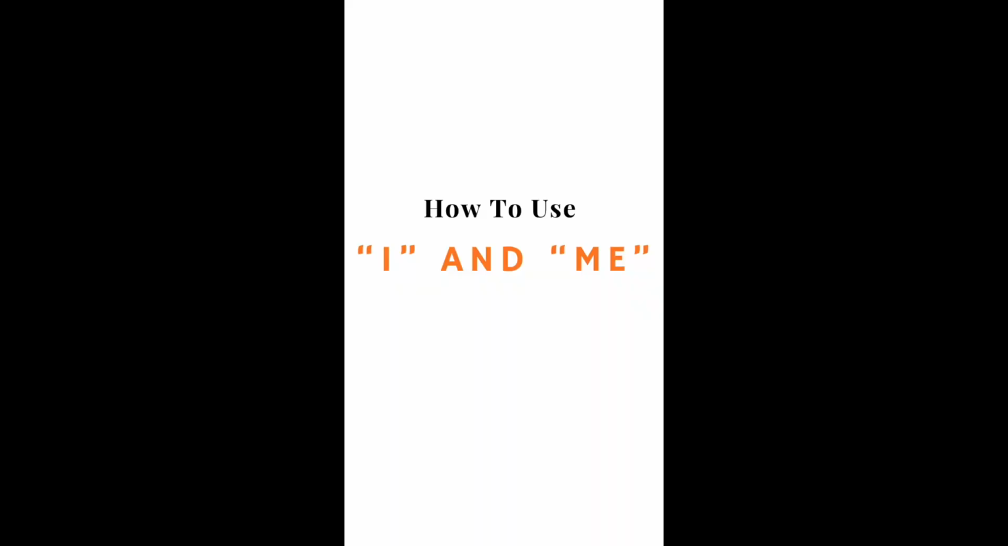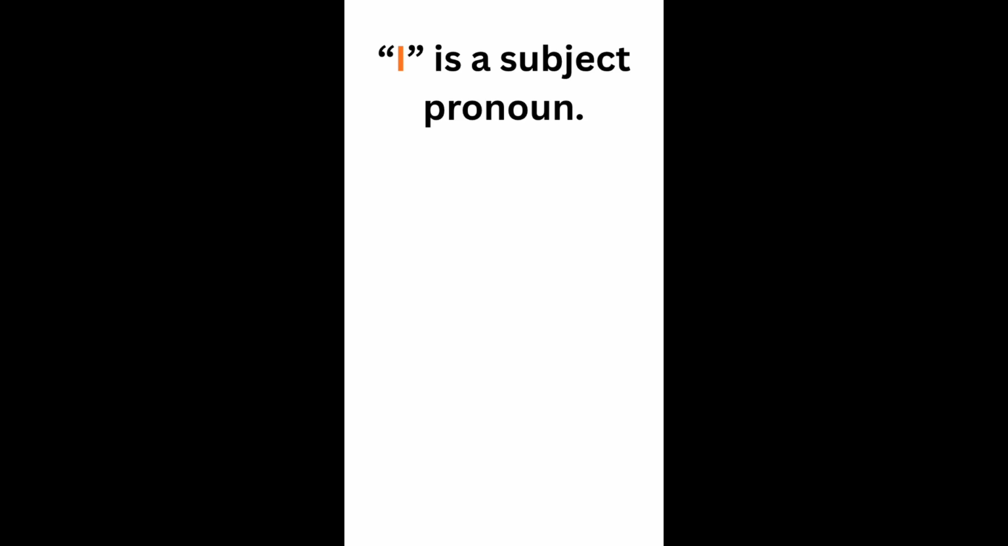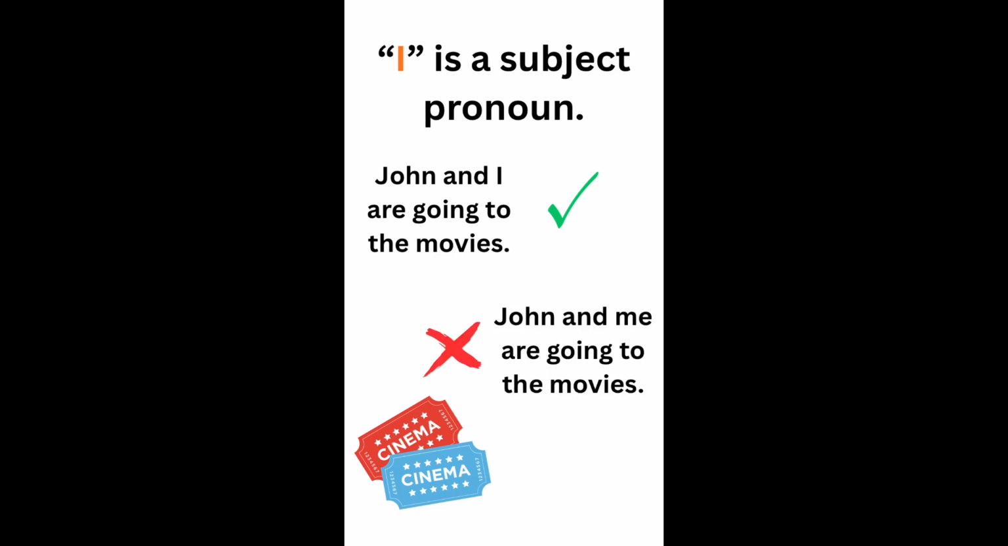How to use I and me. I and me are pronouns. I is a subject pronoun. Say, John and I are going to the movies. Don't say, John and me are going to the movies.